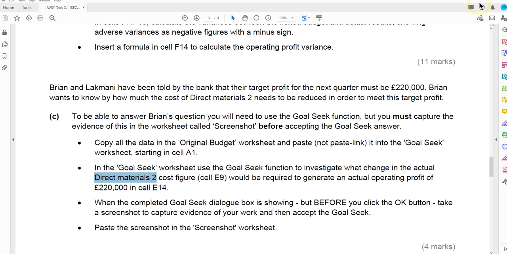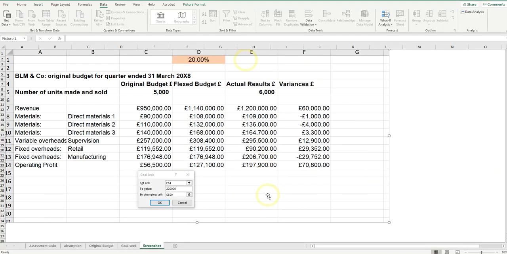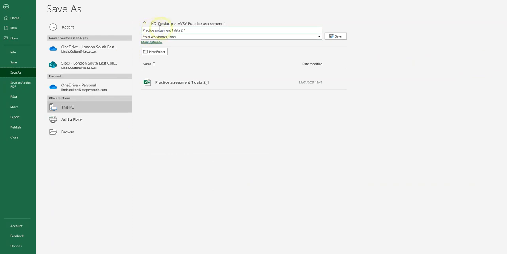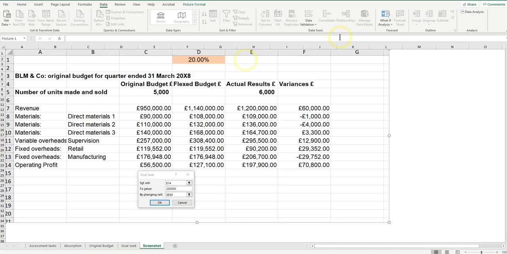So what I'm going to do now is I'm going to save my workbook. You will have been given a name to give this workbook. It might be your name, it might be the AAT number, it probably will have today's date in it. You will have already saved this workbook, probably with a file save as with the appropriate name. So I'm going to save that now,